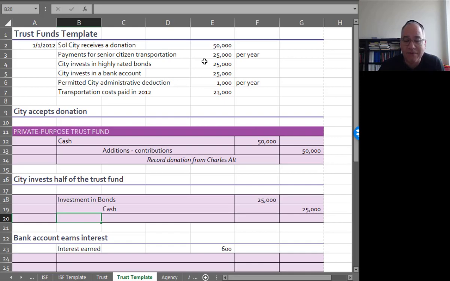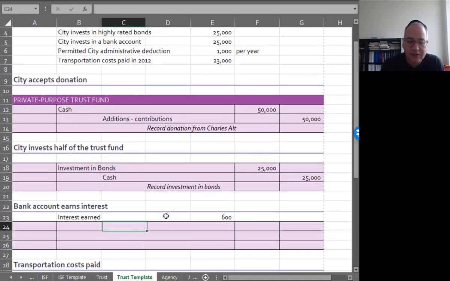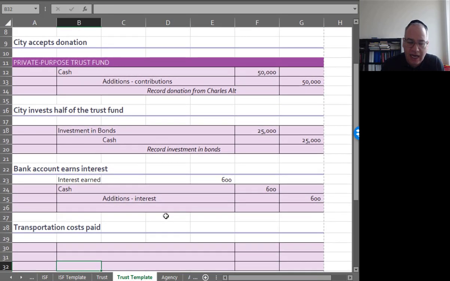So the city invests half of the trust fund in bonds, $25,000, and records the investment in bonds. And then it earns $600 interest: debit cash $600, credit additions, interest, $600. And then they go and pay $23,000 for transportation. The journal entry would be to debit deductions, transportation benefits.